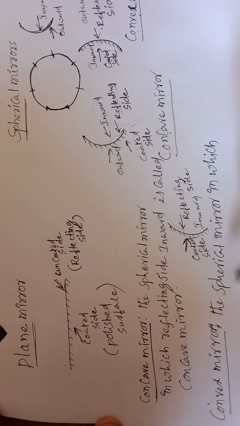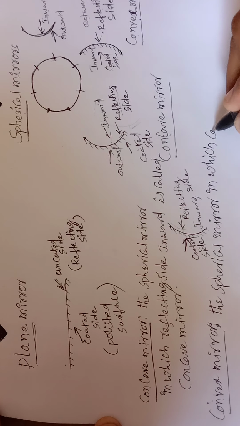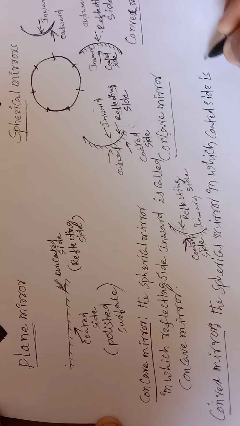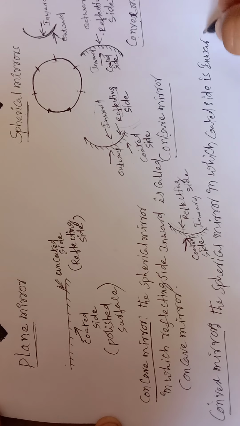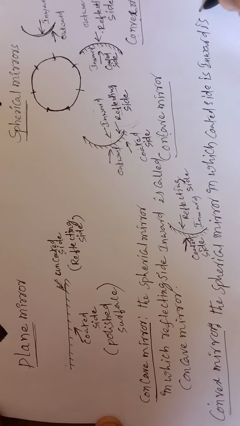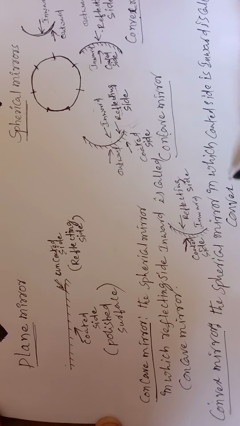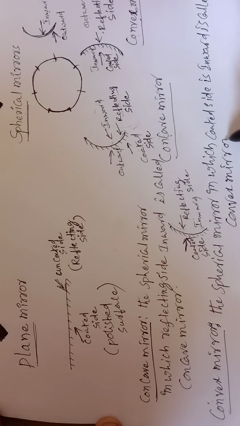So in this case, the coated side is inward, then we can call it a convex mirror. We can call what? Convex mirror.